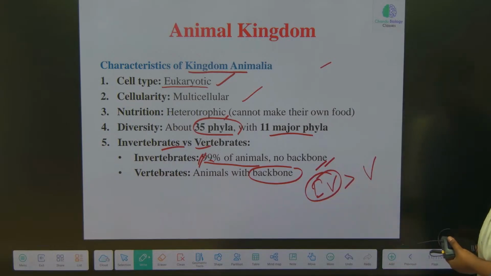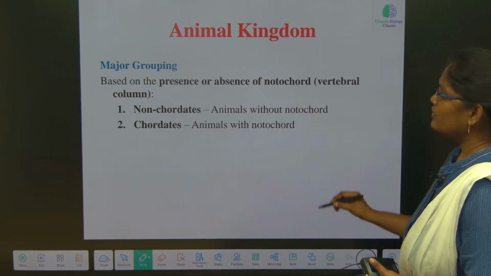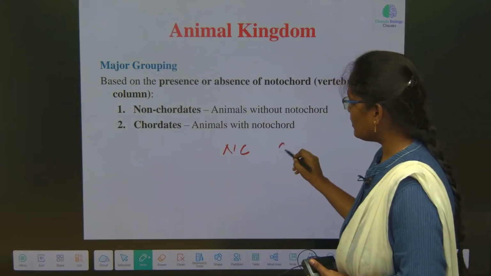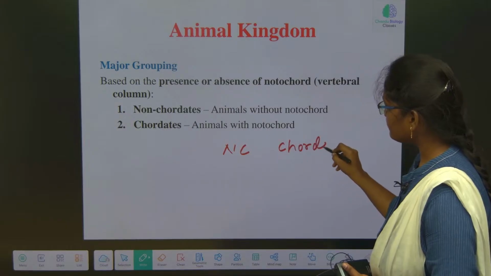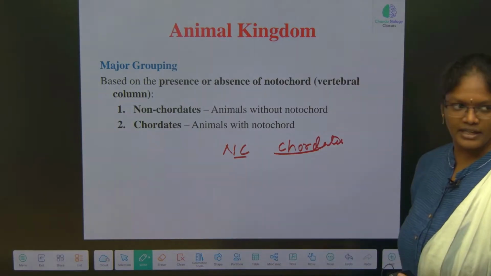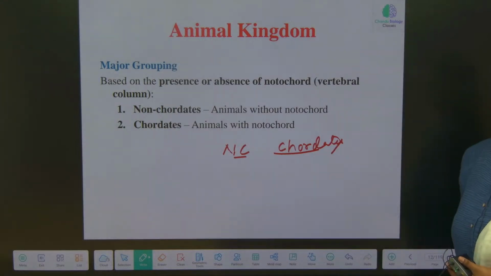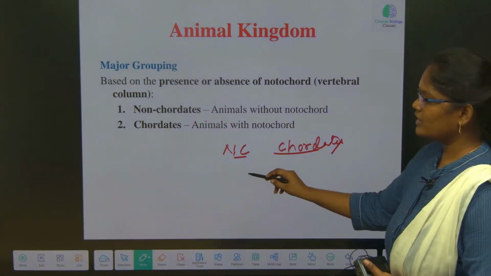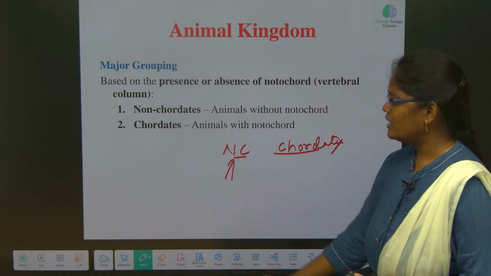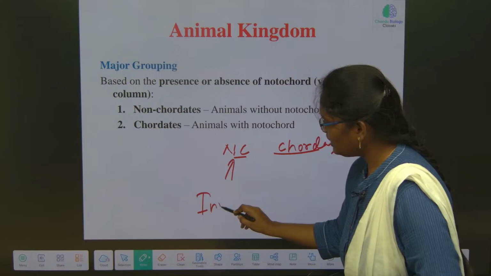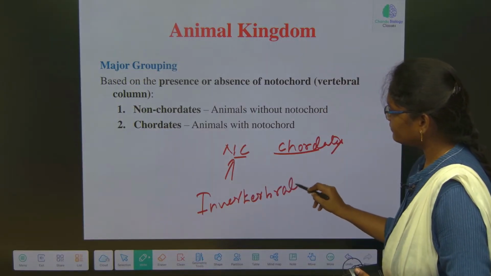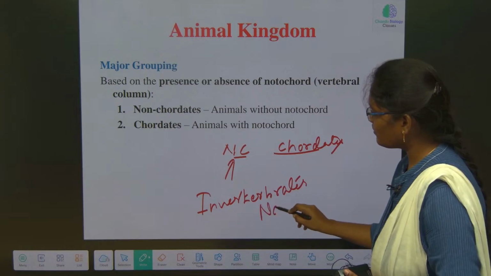Now, we can also classify animals into non-chordates and chordates. If the notochord is present, we classify them as chordates. If the notochord is absent, we classify them as non-chordates. Now, what is the difference between invertebrates and non-chordates? Are both the same or what?